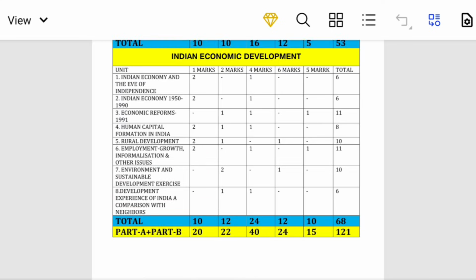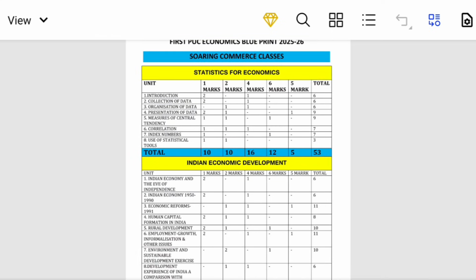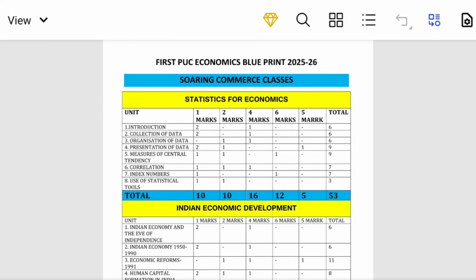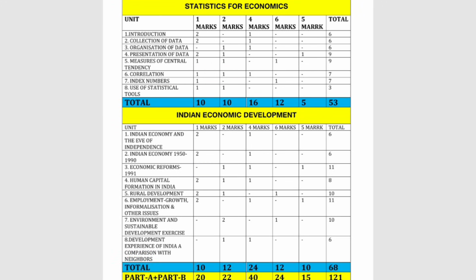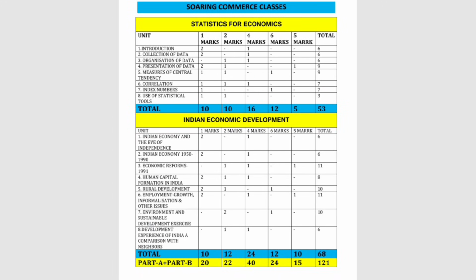Okay. So the question paper is going to be set for how many marks? 121 marks. So you need to write the answer for how many marks? 80 marks.